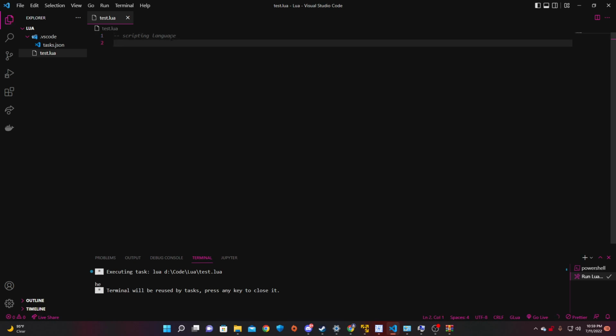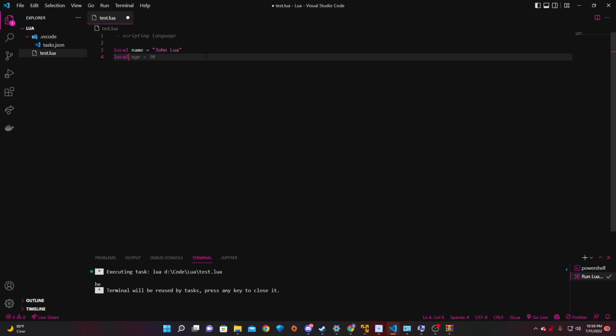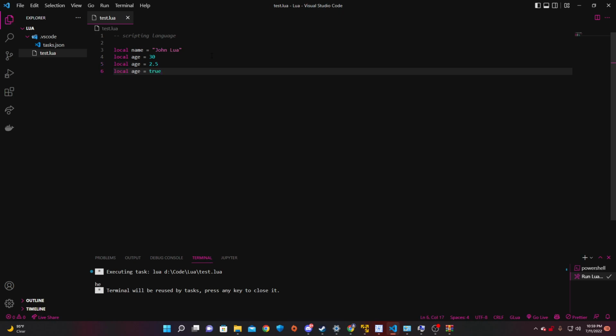So we're going to start off with just learning variables. Okay, the most dumbed down thing in any language, variables. How you define a variable in Lua is with local, and then you don't need to give it a type keyword or anything like that. We'll just say name equals John Lua. Local name equals John Lua. You could do this with a number too. So we'll say local age equals 30. So this is an integer. Local age equals 2.5. Now this is a float. This is a bool. Sorry.